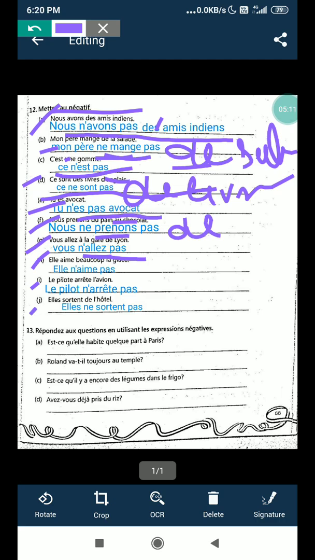Le pilote is a pilot. Arrêter, arrive. Le stop. Arrêter is stop. L'avion is aeroplane. So J part: elle sort de l'hôtel. She goes out from the hotel.